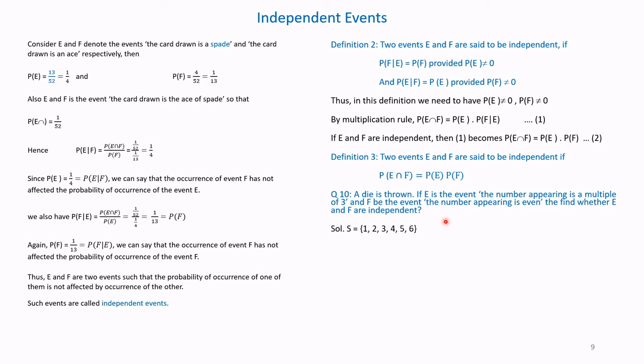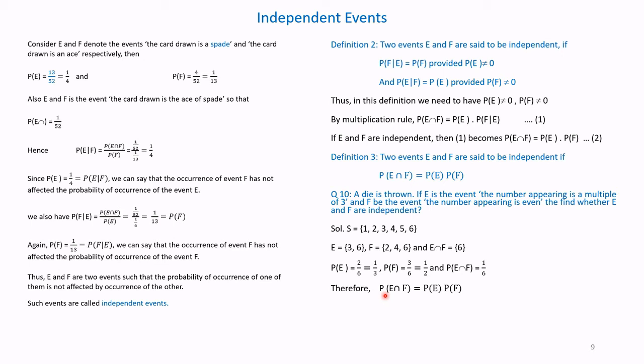So the sample space of a die has 6 outcomes: S is equal to 1, 2, 3, 4, 5, 6. Therefore, E is equal to 3 and 6, F is equal to 2, 4 and 6, and E intersection F is only 6. So all the three we have found. Now we will find the probability of each. Probability of E is 2 by 6, that is equal to 1 by 3. Probability of F is 3 by 6, equal to half. Probability of E intersection F is 1 by 6.